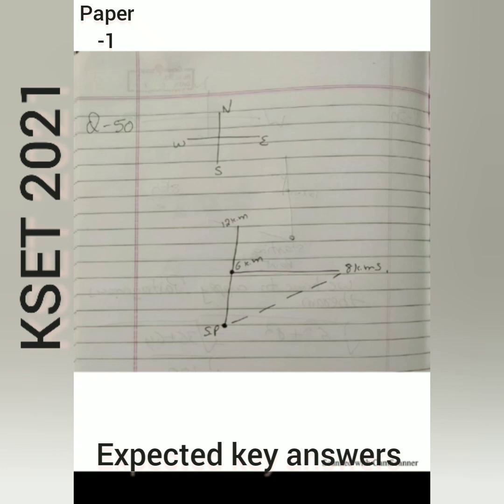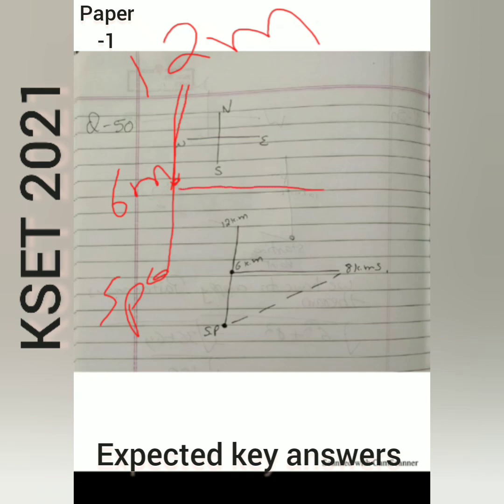A lady runs 12 kilometers towards the north. So this one is the starting point. From the starting point in the north she runs 12 kilometers. Then 6 kilometers towards south. Again she has returned 6 kilometers, 6 kilometers towards south. And then 8 kilometers towards east, 8 kilometers towards east.